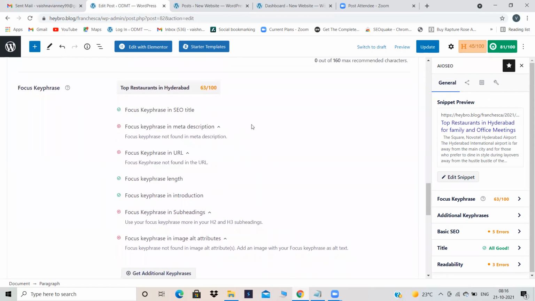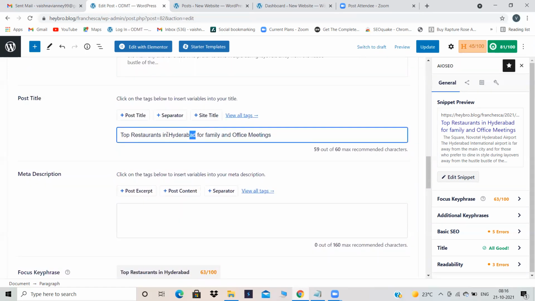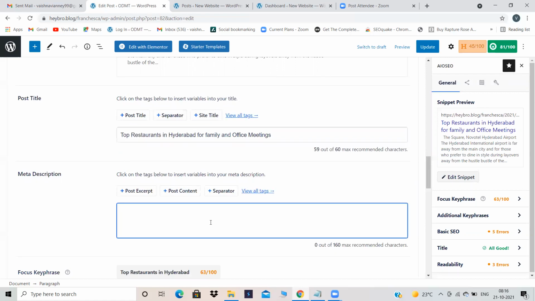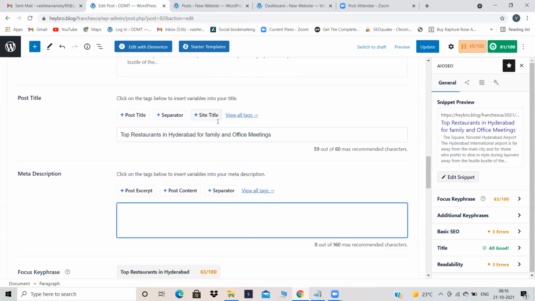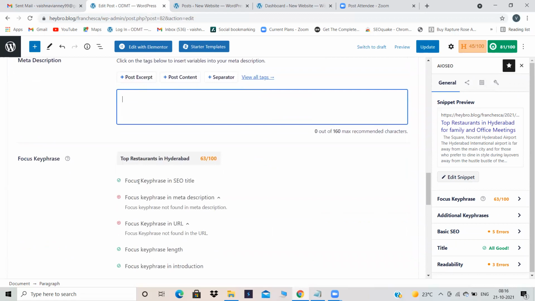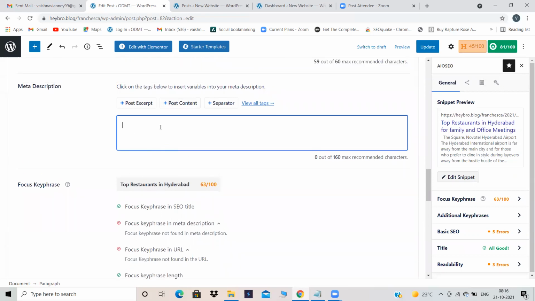Now focus key phrase in meta description. Just use this word and form a sentence wherever it is needed. Yesterday, what did we do? We were doing Ubersuggest, brainstorming, everything. We were taking those keywords and we were inserting, right? Like yesterday, we wrote best restaurants in Hyderabad for family and office meetings. But best is not our focus keyword. Is best my focus keyword? Best restaurants in Hyderabad? No, it's not. Before, when focus key phrase thing was not there, people used to do like that. But now focus key phrase is there. So you have to use focus key phrase wherever it is needed.